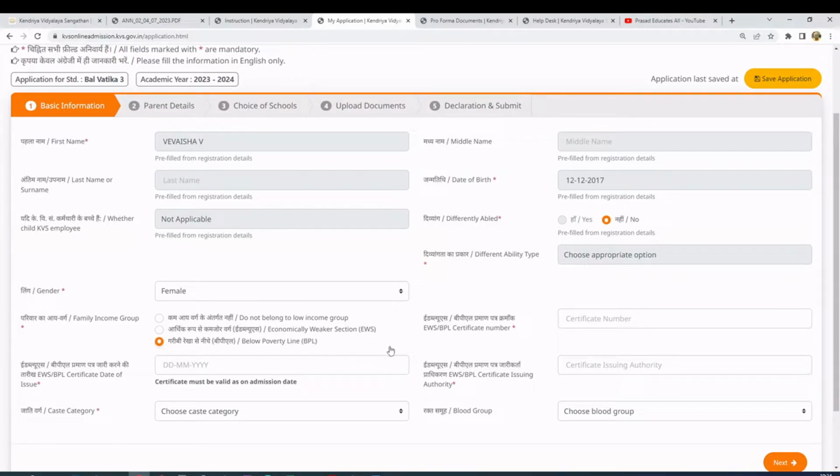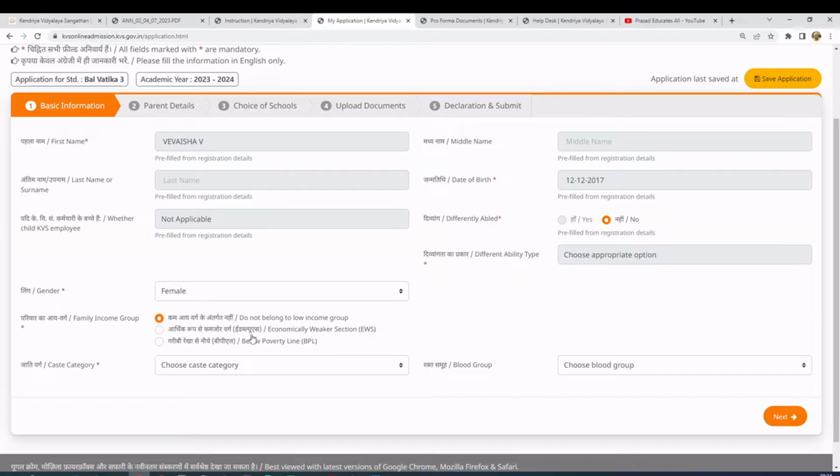And the below poverty line, if you are also having a BPL card with you, or again, if your income is less than the prescribed government norms, like below 1 lakh is the below poverty line, then if you have that income certificate, you have to enter it here. EWS, if all your incomes other than your salary are less than 8 lakhs, then you are eligible to be EWS, not SC, ST, OBC.